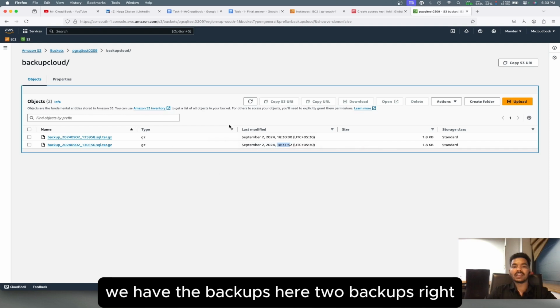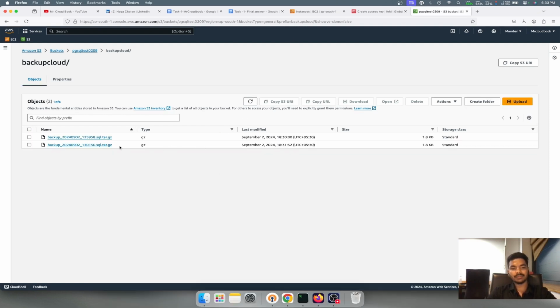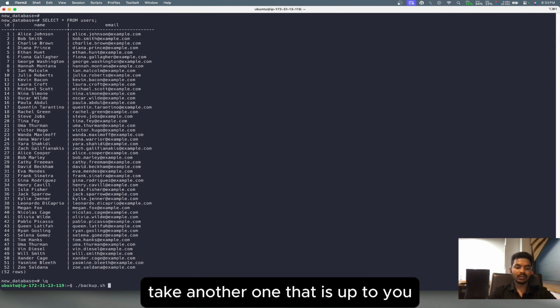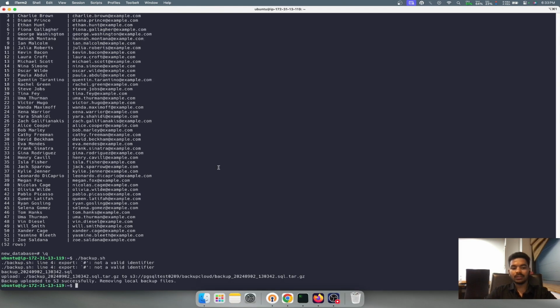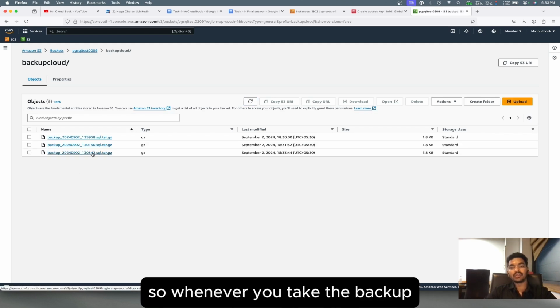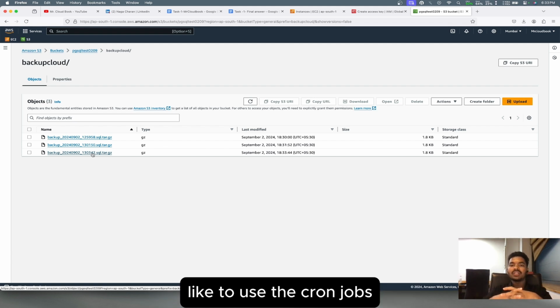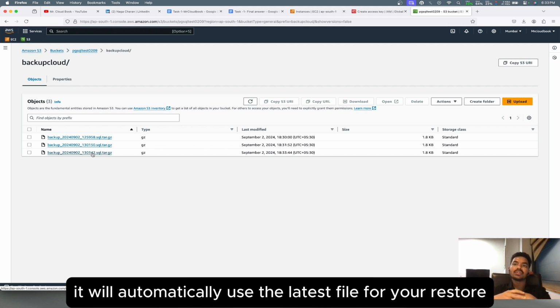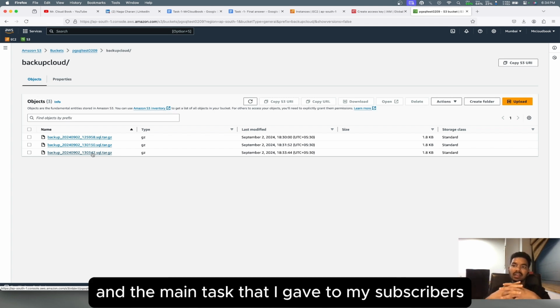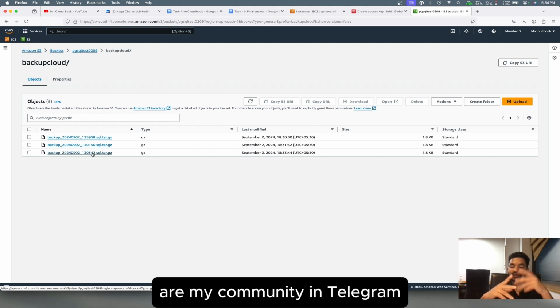See, we have the backups here, two backups, right? If you want to take another one, that is up to you, you can just take it. See, if you come here and refresh, it will take the new one. So whenever you take a backup, like when they use cron jobs, it will automatically use the latest file for your restore.